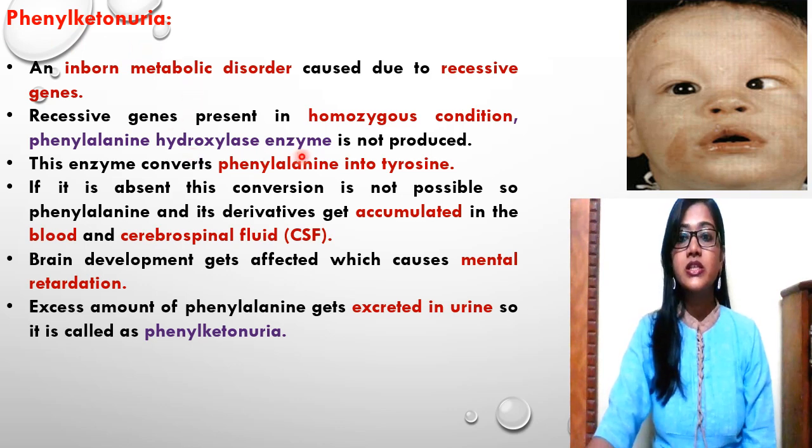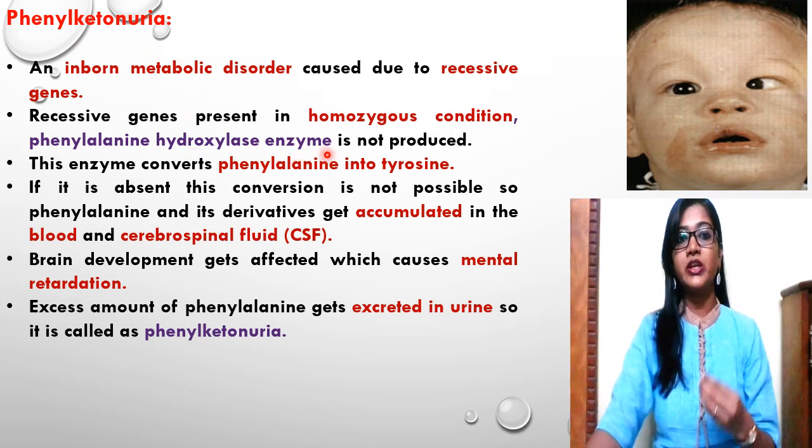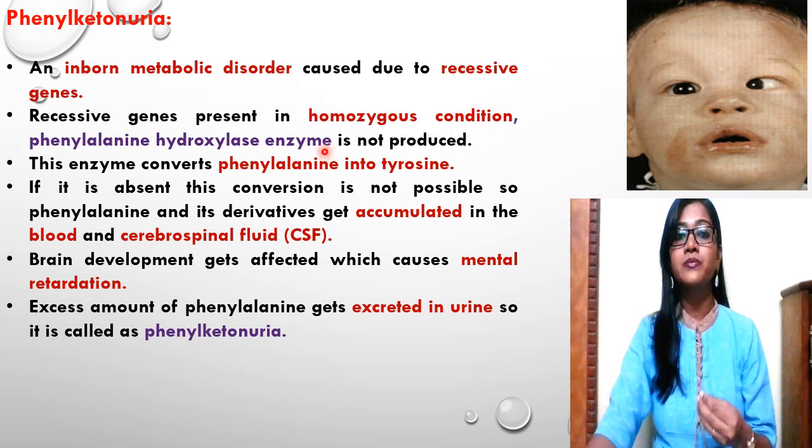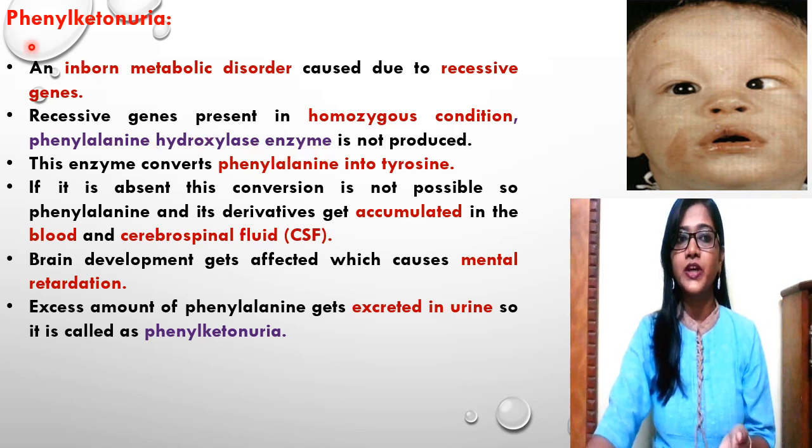In normal conditions, those individuals not affected by phenylketonuria have this enzyme present inside them. So what is the function of this enzyme? It converts phenylalanine into tyrosine.